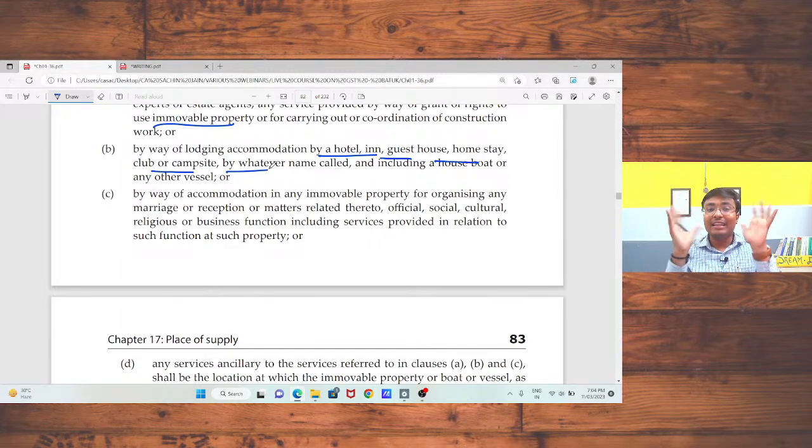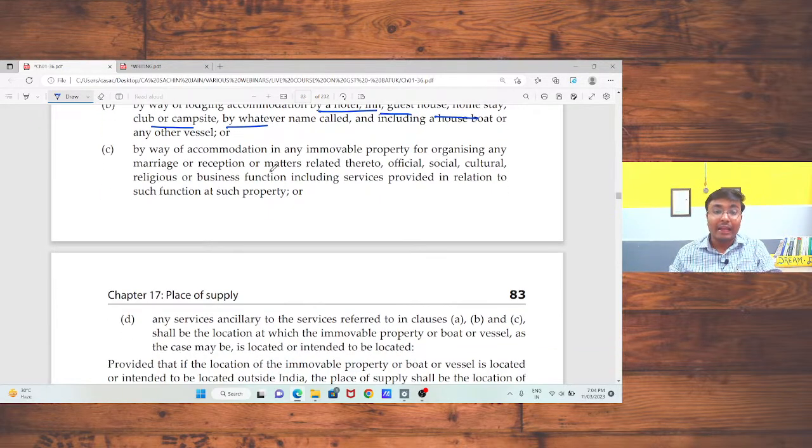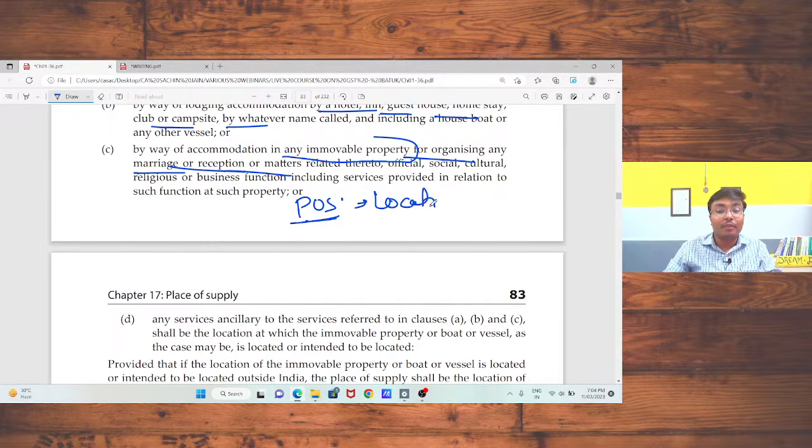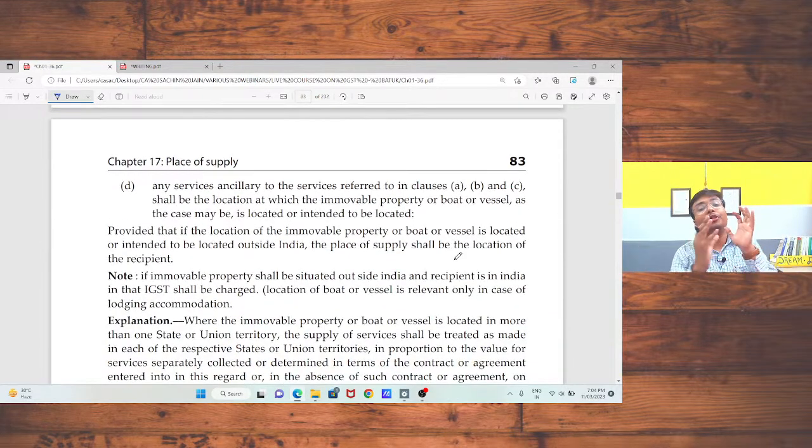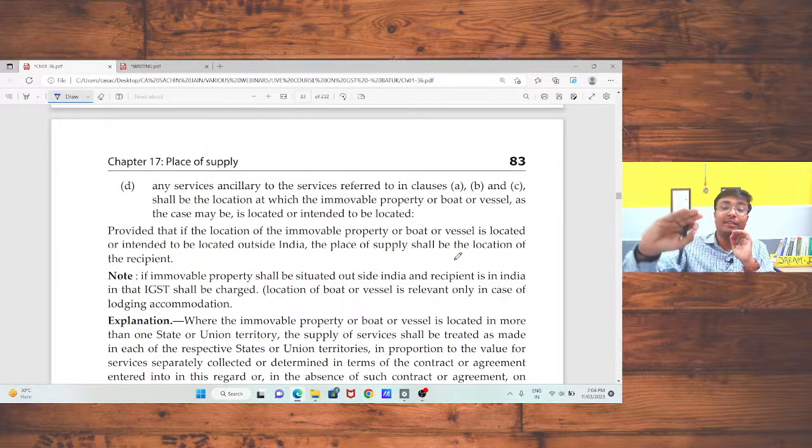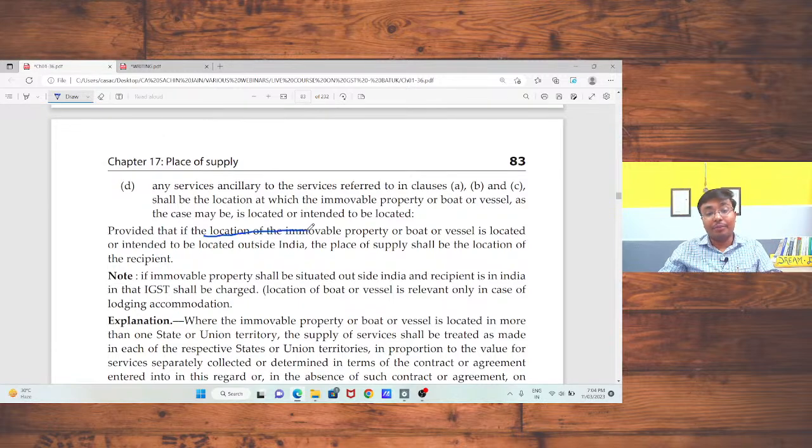कोई ज्यादा दिमाग लगाने की आवश्यकता नहीं है. You just need to think of the logic. Now, if you are going to organize any function, any marriage, any function in any immobile property, in that case your place of supply will be the location of that immobile property. Okay, or if you are going to provide any ancillary services related to that immobile property, in that case the place of supply will be the location of that immobile property.